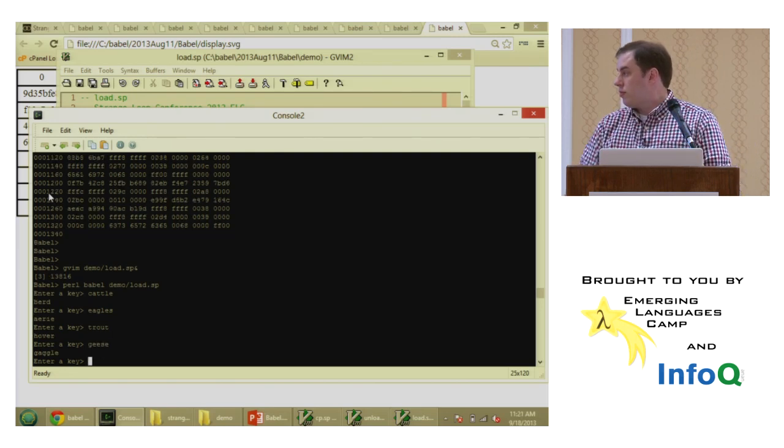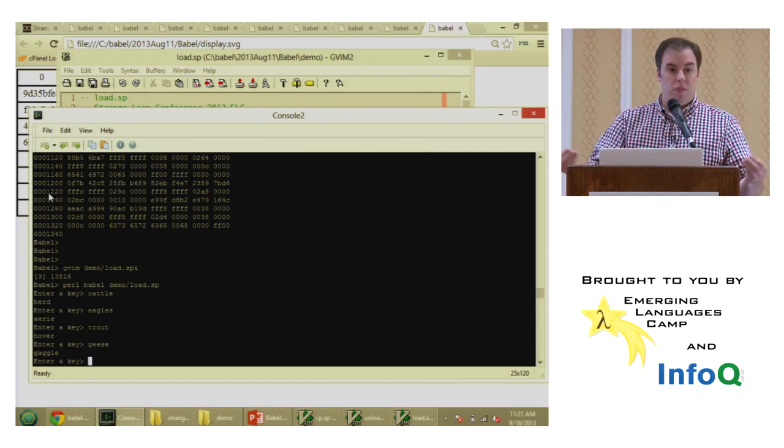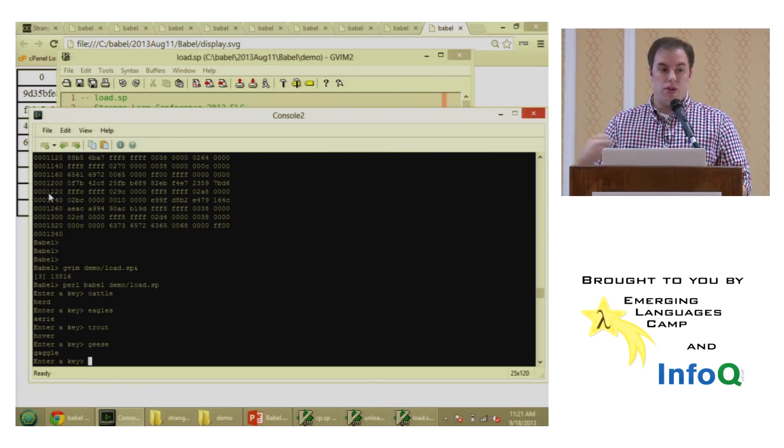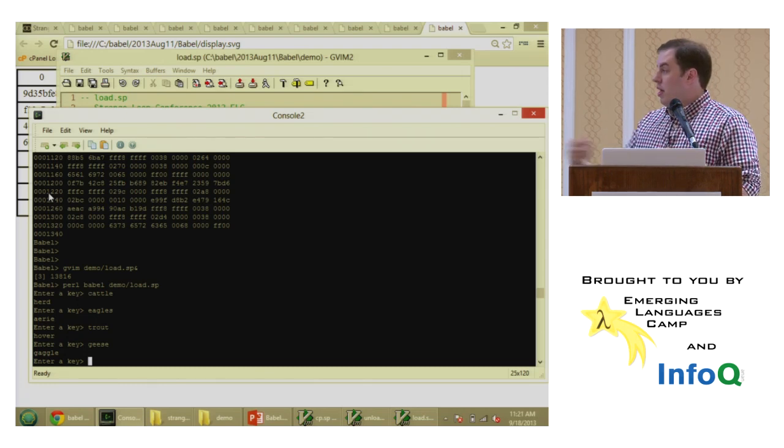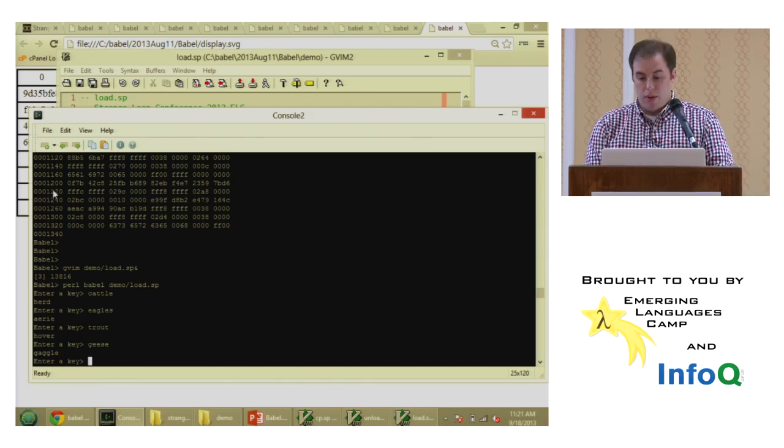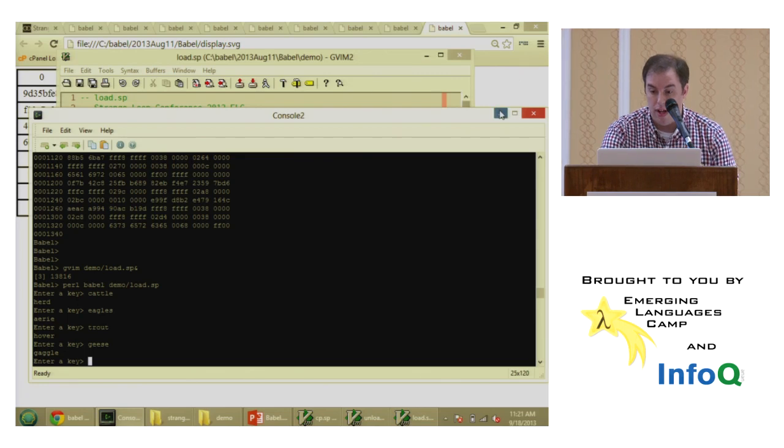Geese should give gaggle. And what's different about this time running is that instead of getting the hash, having written out the hash in this SP file, what's actually done is it's pulled in the serialized version from that unload.bbl, loaded it into memory, and now we're able to operate on the hash that we've loaded from file.